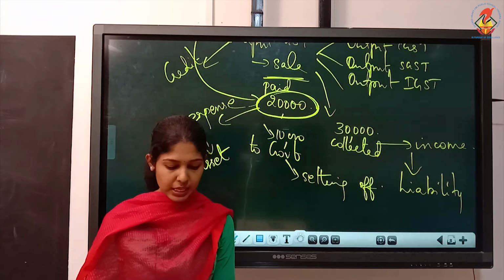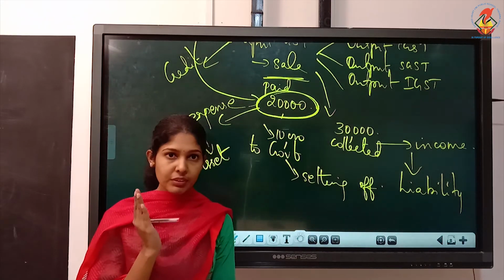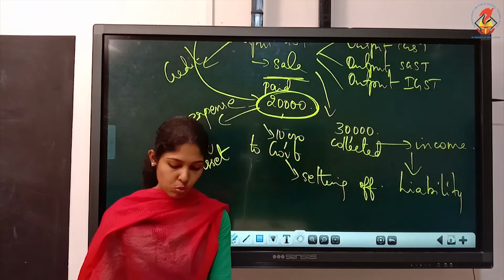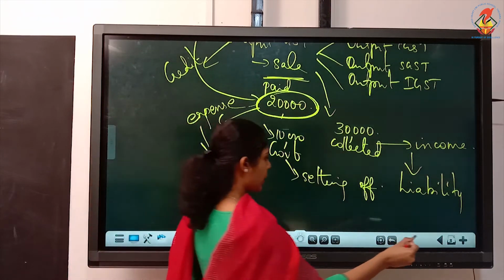The page number is 13. This is given in between chapter 11 and 12. Page number 13, illustration number 1. Draw the format of journal, then we'll start.